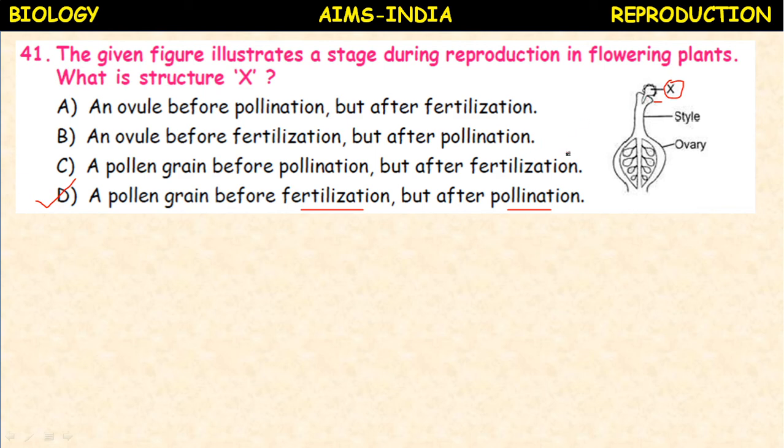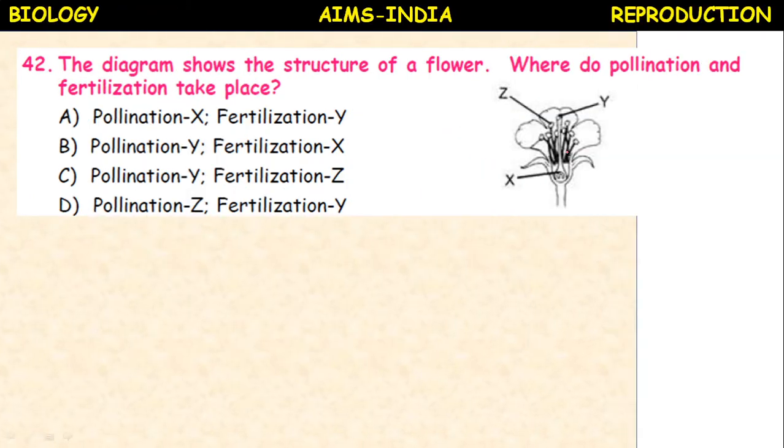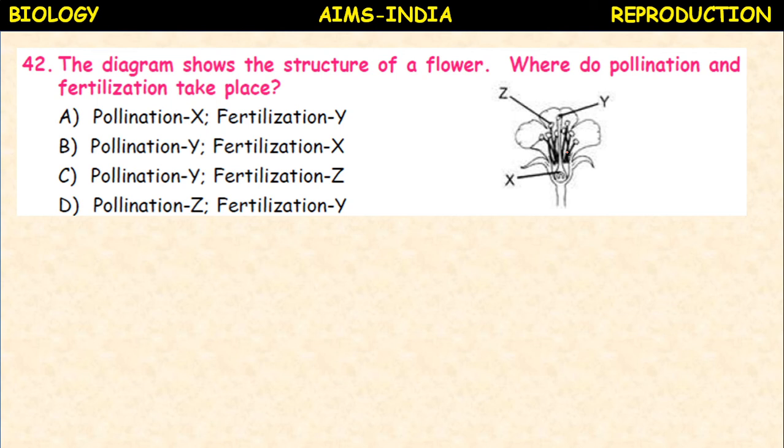Okay. Next, the diagram shows the structure of a flower. Where do pollination and fertilization take place? Means which part of the flower pollination occurs, which part of the flower fertilization takes place. Here X, Y, Z are given. Okay.